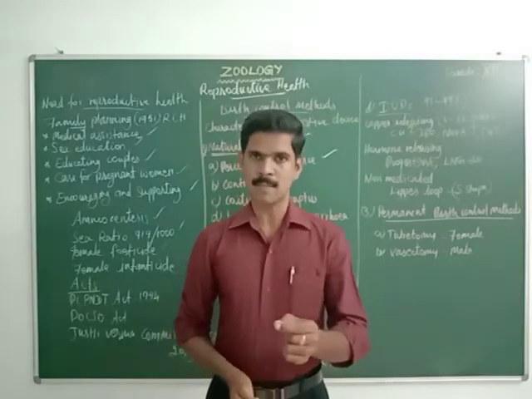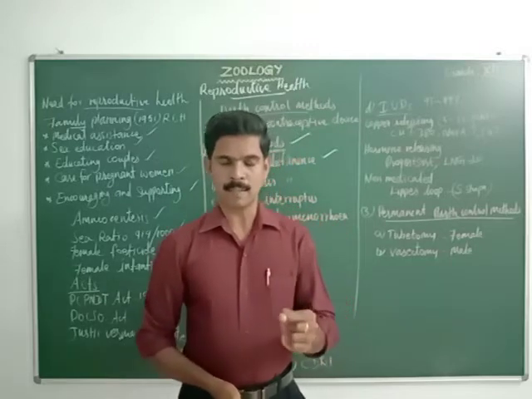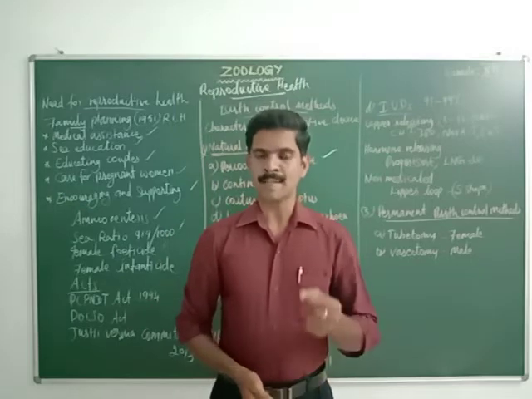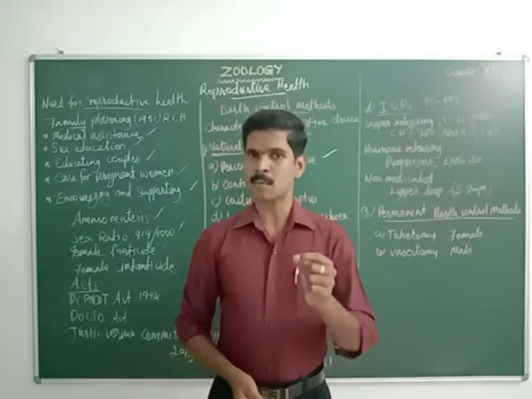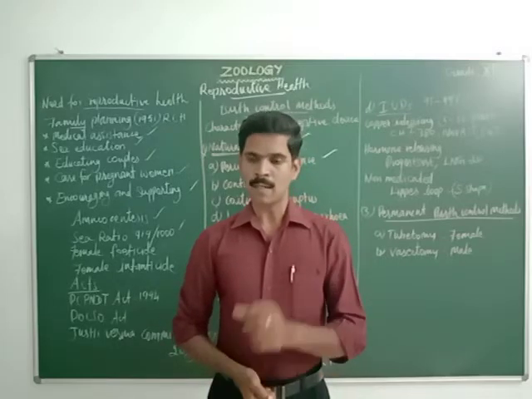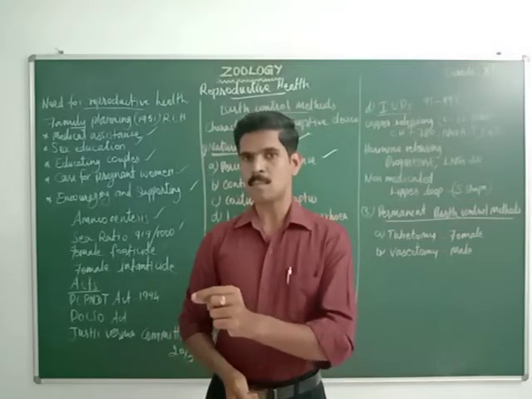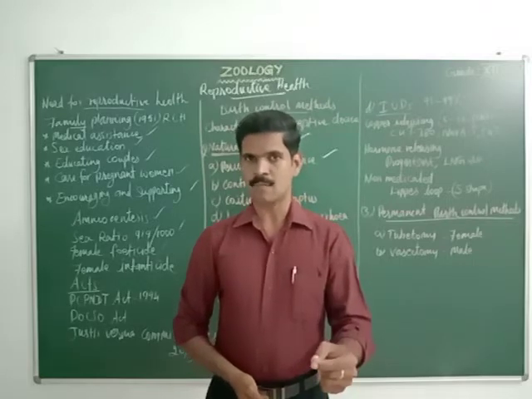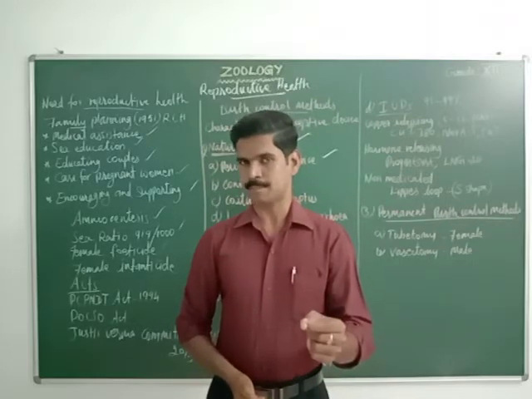Once again, ovulation is the process of releasing the ovum from the ovary. This ovulation occurs at about the 14th day of the menstrual cycle. At the 14th day, the ovum slowly moves from the ovary to the fallopian tube, and it can stay inside the fallopian tube only for 2 days.